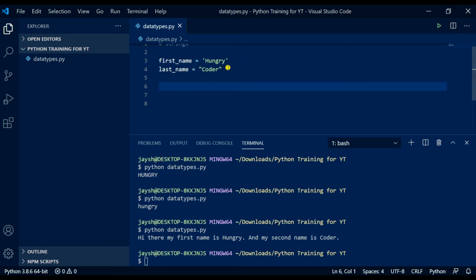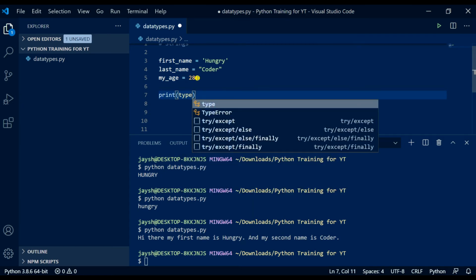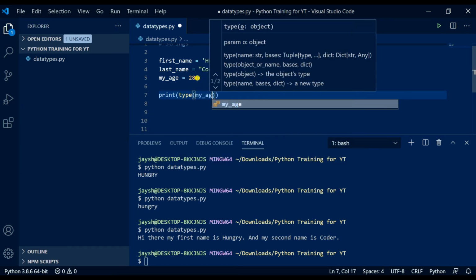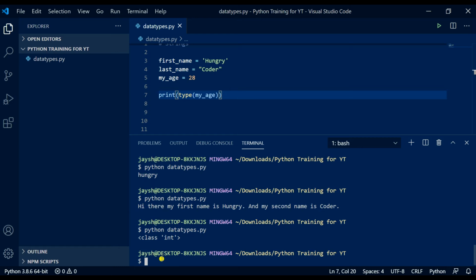Now, what if we added something to that as well, which was my age, and we put 28. Control S, save. Now that's an integer, so let's just double check that again, just to make sure we're getting used to it. My underscore age. So again, we've done the print type my age. Let's see what Python says that is. It says that's an integer.